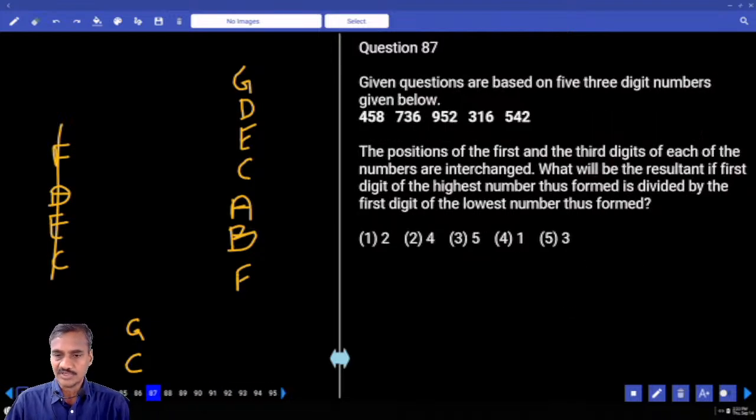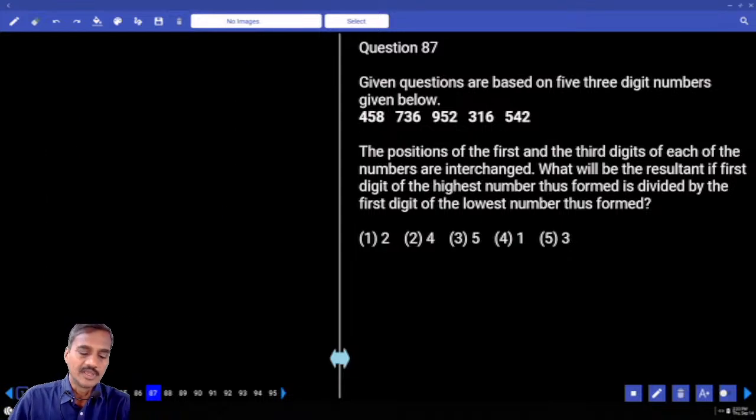Now this 87, it is based on how many questions? Only 3 questions, based on a set of numbers. The positions of the first and the third digits of each of the numbers are interchanged. What will be the resultant if the first digit of the highest number... Then which will be the highest number here? Now 458, because the third digit is the highest. 1 and 3 are interchanging, meaning the third digit is coming to the first place. Now 8 is the first digit.